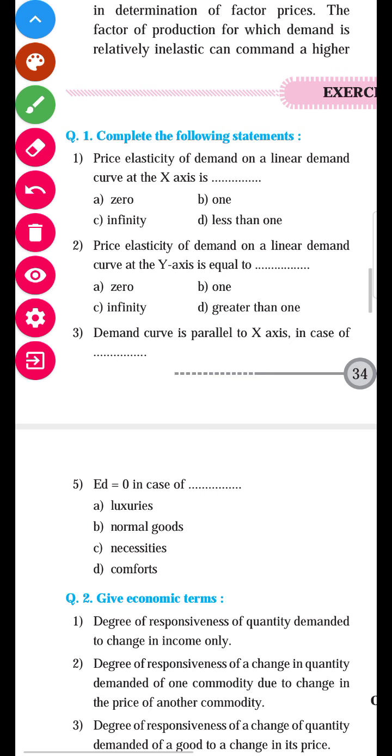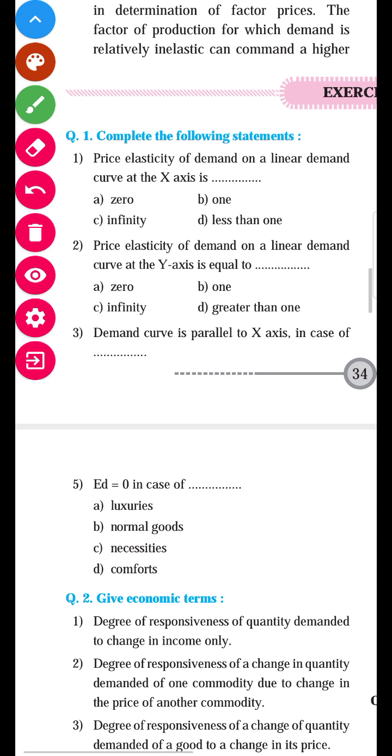Then cross elasticity of demand, there are 3 types: positive cross, negative cross, and zero cross. Already we have seen. And after that, there are different methods to measure the price elasticity of demand: ratio method, total expenditure method, and geometric method.